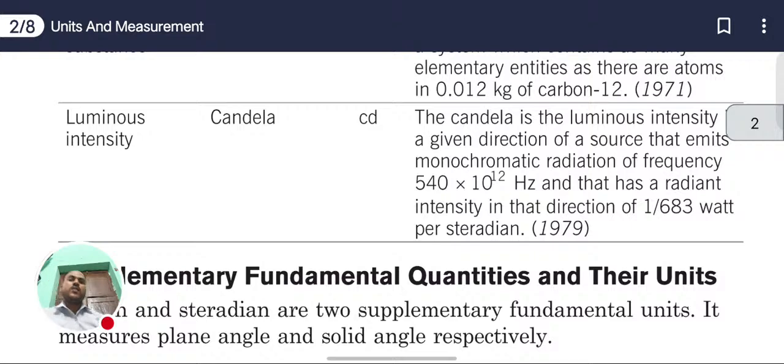Now next, the last fundamental unit which we have is luminous intensity, and the SI unit of luminous intensity is the candela.